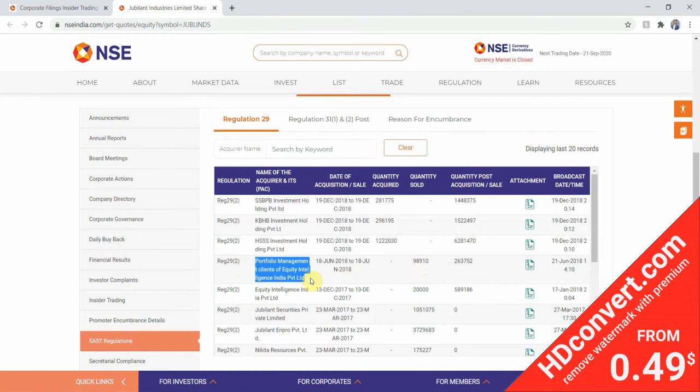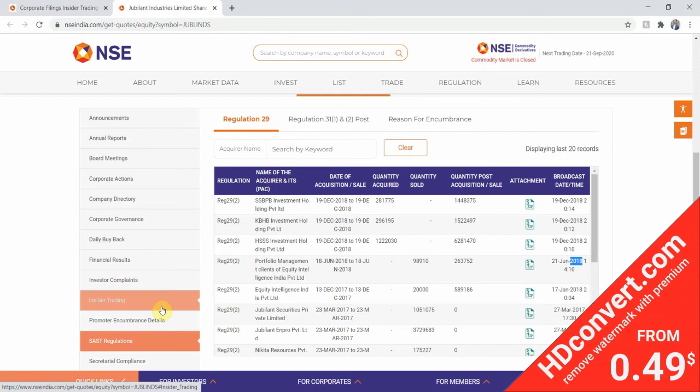So next we have to check the promoter encumbrance detail. There has been a 0% pledging of this share, so it fits into that too. Next we will check the financial results. The recent earnings per share reported is negative 0.24. So we have to discard it, guys. We have to discard the stock.